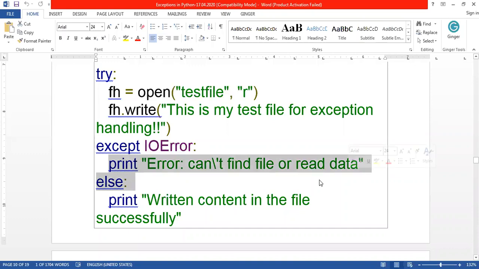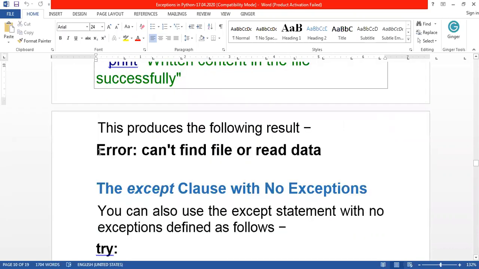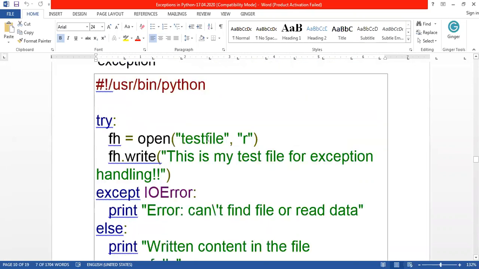So what will be produced as output here? Error: can't find file or read data. Okay. So that will be produced as output, in case the file does not exist. But if the file exists, no error will come here. It automatically opens the file in reading mode.